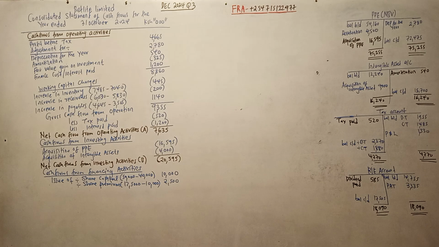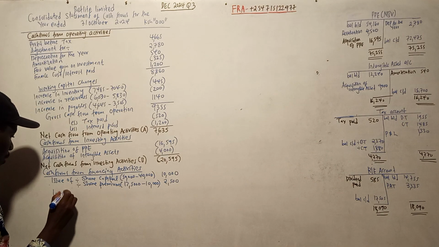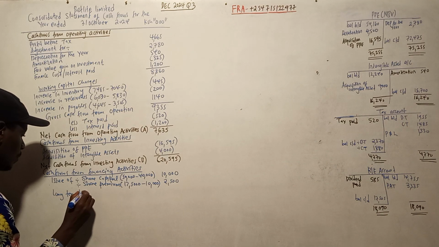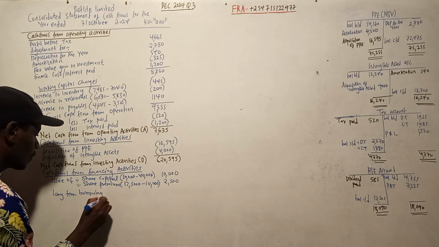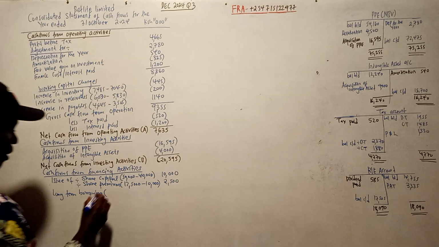We have long-term borrowing. Now, because there is no additional information concerning those items, we do them direct. Long-term borrowing was 10,300 at the beginning. At the end, it's 11,600. So it's an increase.